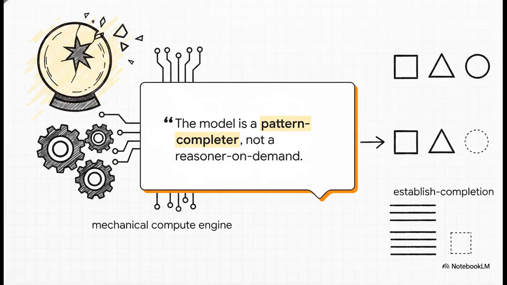Okay, let's just shatter the illusion right out of the gate. The AI is not some magic oracle that just inherently knows how to think. Instead, we really need to look under the hood and see it for what it truly is, a mechanical compute engine. The absolute core truth is this: the model is a pattern completer. It doesn't natively reason the way you and I do. It simply looks for patterns and continues them. And once you really grasp that, you realize the best way to get what you want isn't to just demand an answer, but to establish a bulletproof pattern for the AI to follow.